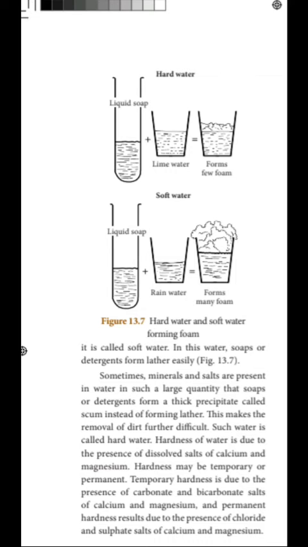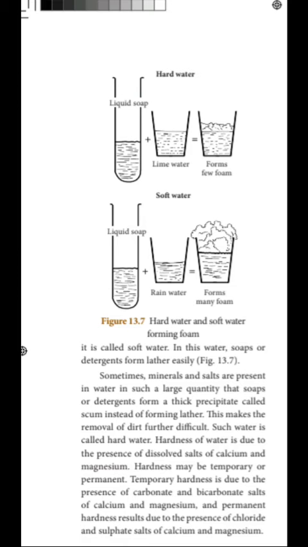What are the reasons for the hardness of water? Hardness of water is due to the presence of dissolved salts of calcium and magnesium. Hardness may be temporary or permanent. Temporary hardness is due to the presence of carbonate and bicarbonate salts of calcium and magnesium, and permanent hardness is due to the presence of chloride and sulfate salts of calcium and magnesium.